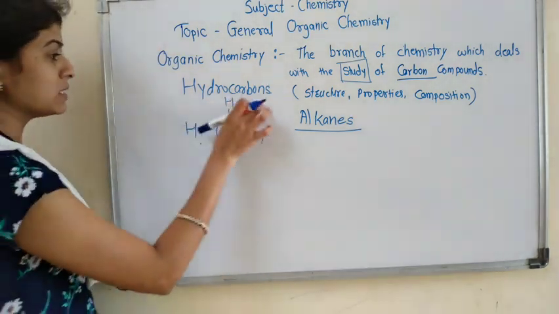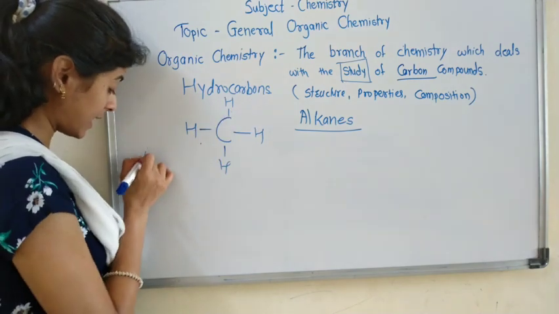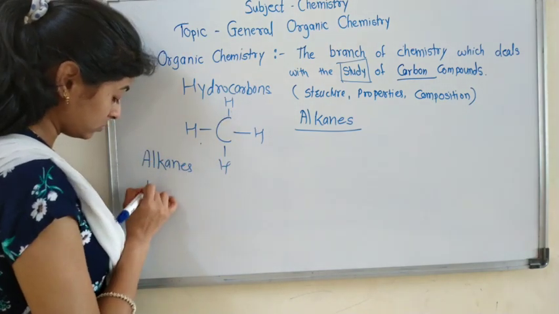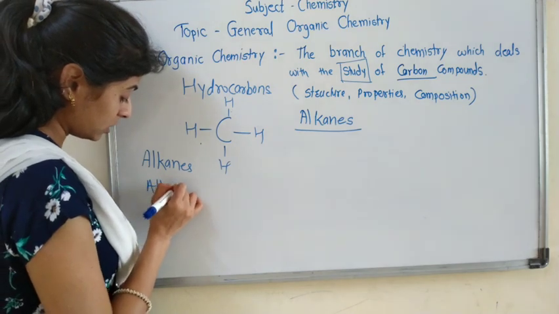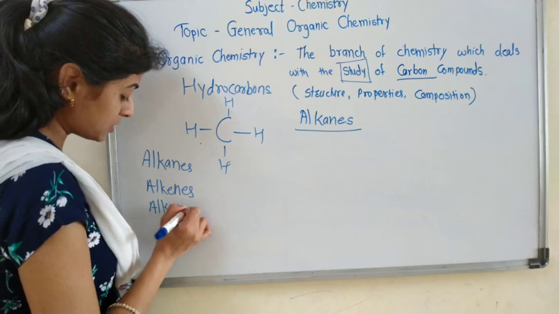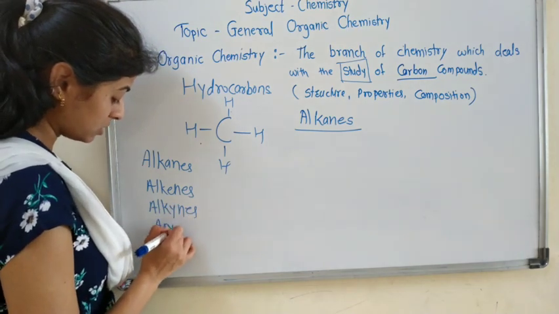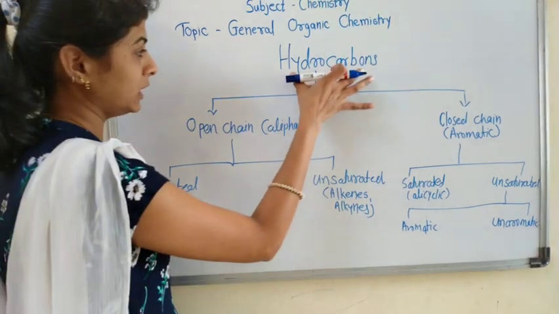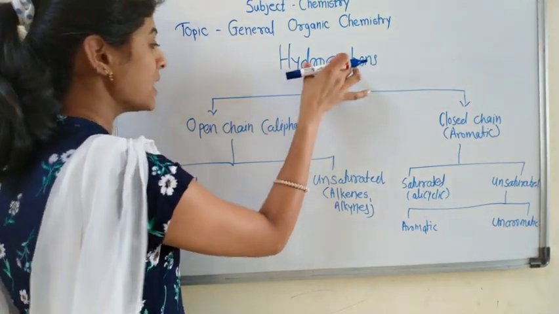Now hydrocarbons have alkanes, alkenes and alkynes. First we see the classification of hydrocarbons.